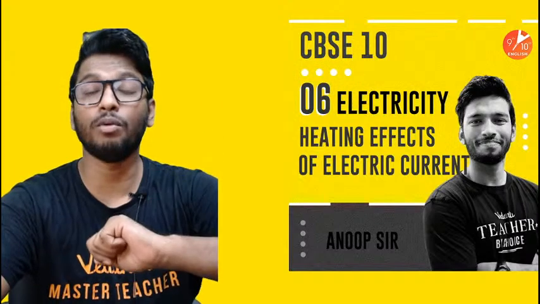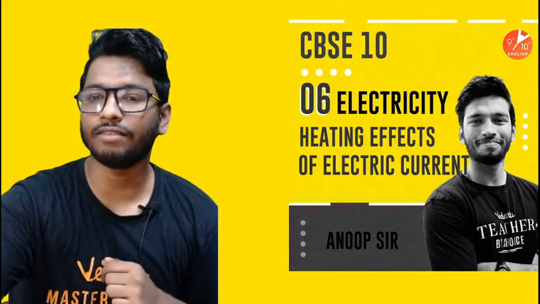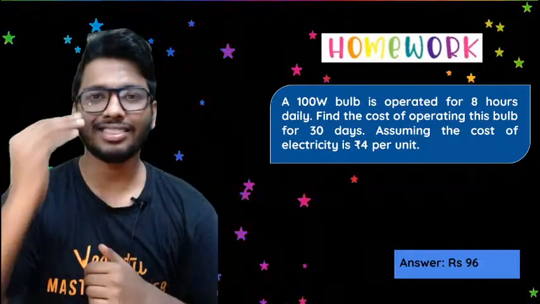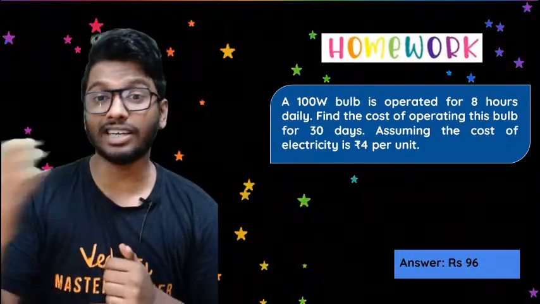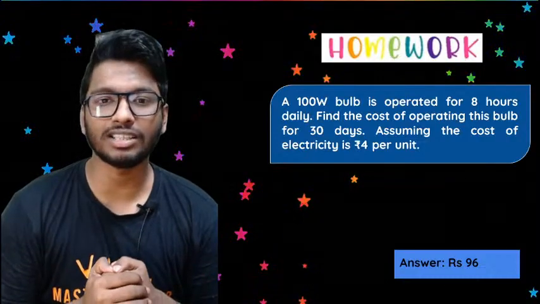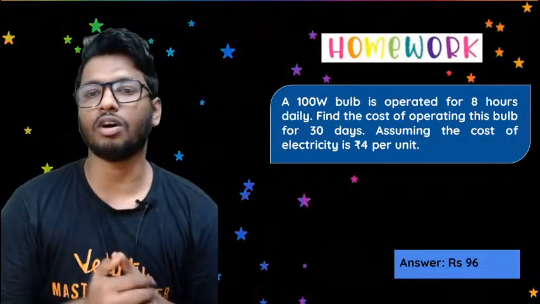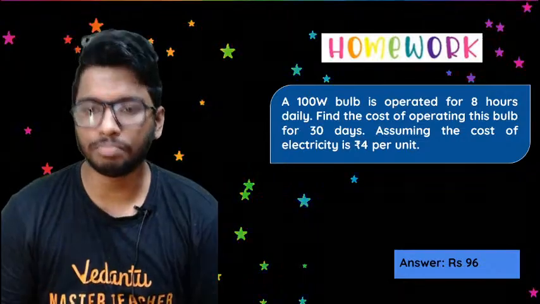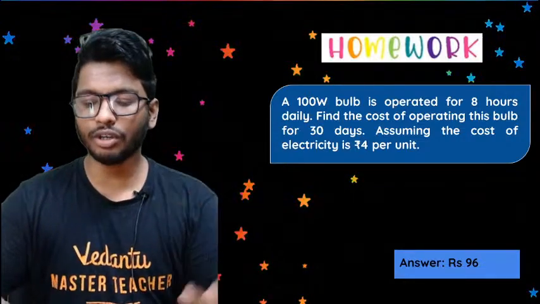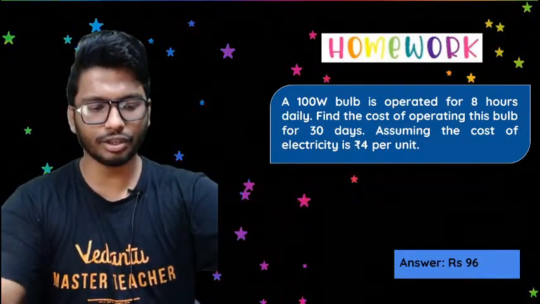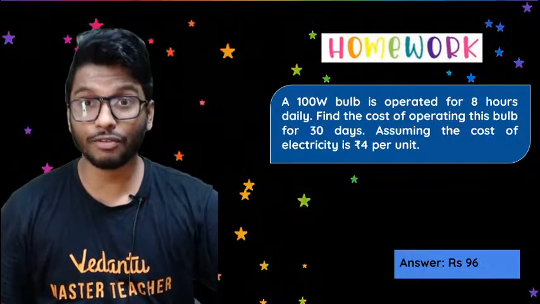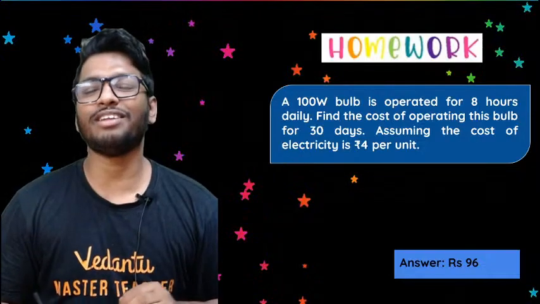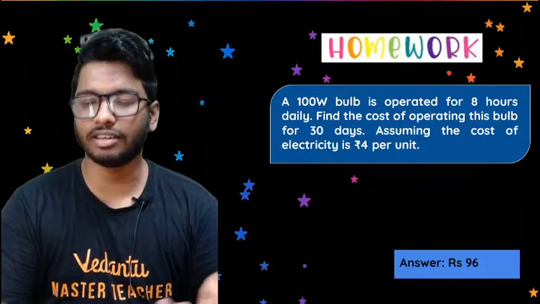But before that, in the last session, on the heating effect of electric current, I had given you a homework. This was your homework: a 100-watt bulb is operated for 8 hours daily. Find the cost of operating this bulb for 30 days, assuming the cost of electricity is 4 rupees per unit. I'm not going to show you the calculation part, because I'm pretty sure you know it. What I'm going to do is write down the formula and the method to solve this.